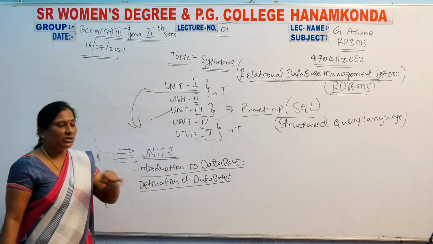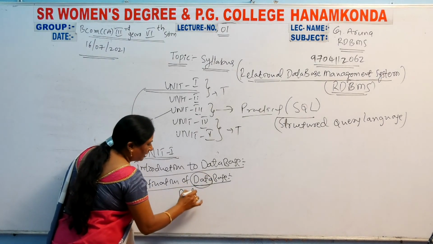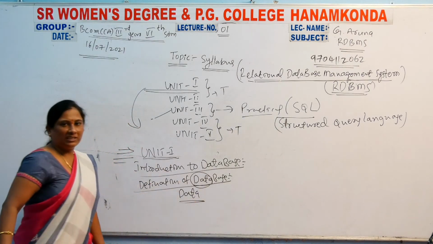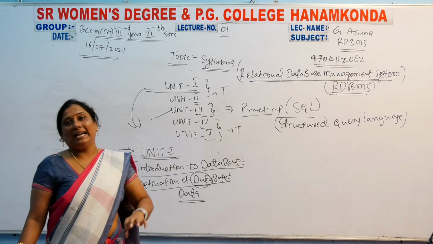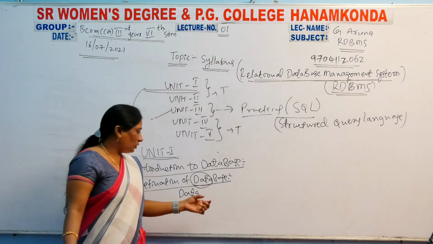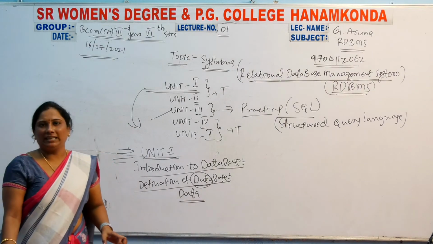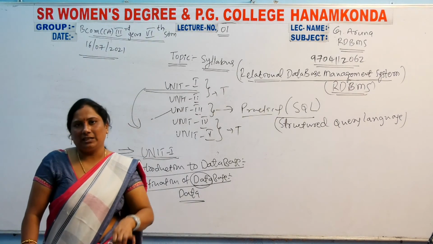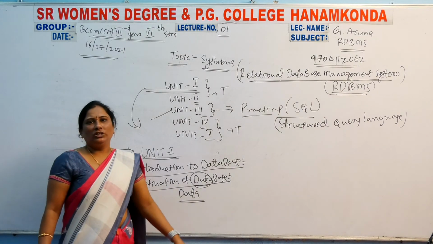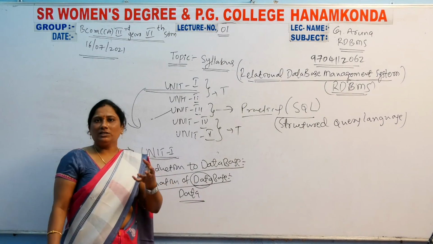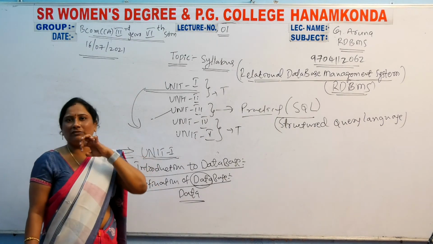In the definition of database, first we discuss the definition of data. Why? Because a database consists of data and base. So first we discuss the data definition. What is data? Girls, you are all computer students, so you know the definition.